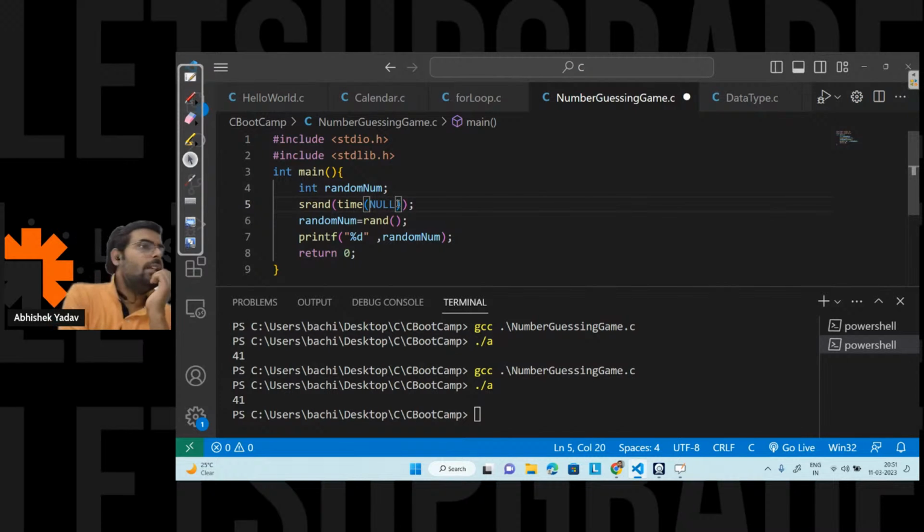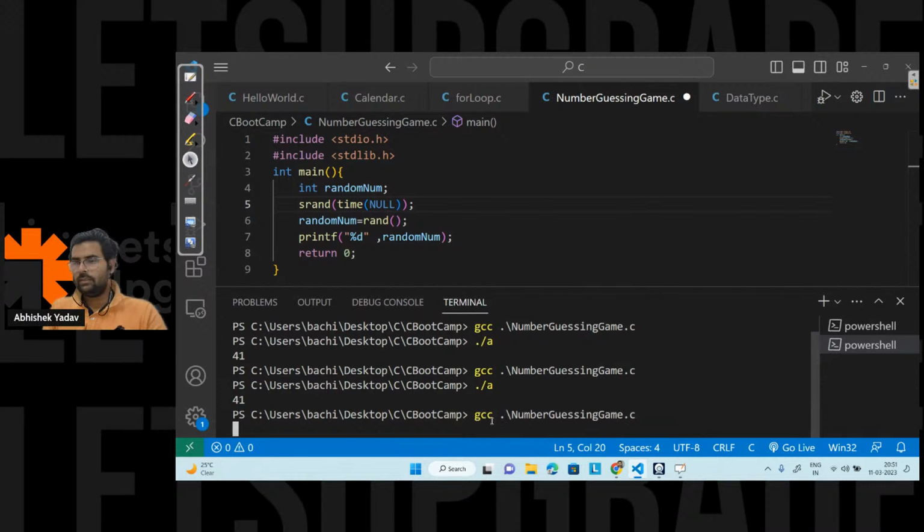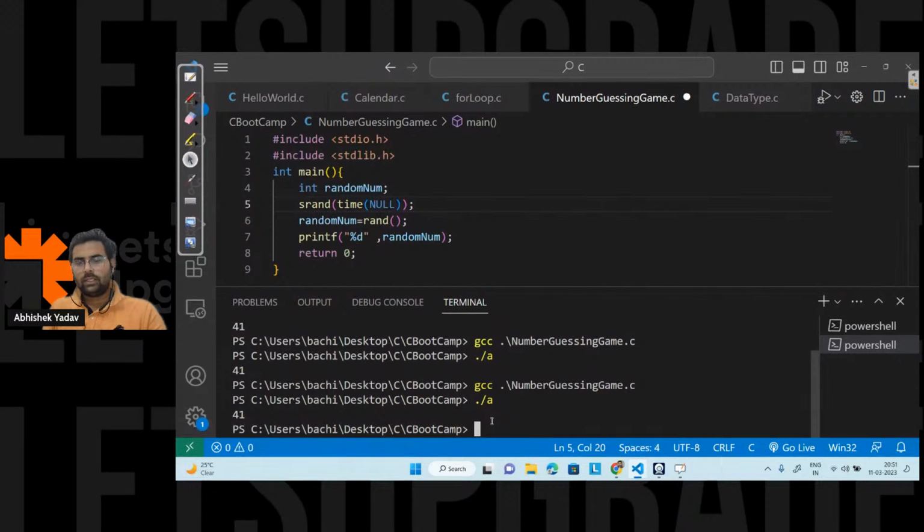Please write in the chat why I'm again getting 41. Am I making any mistake or what? Okay, let's try to run the code again, right?